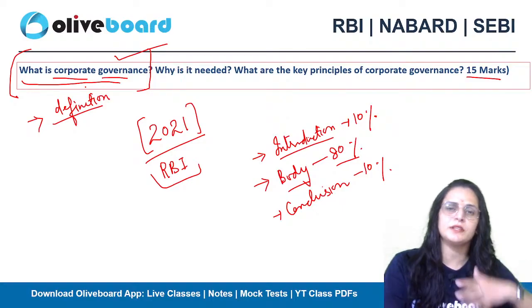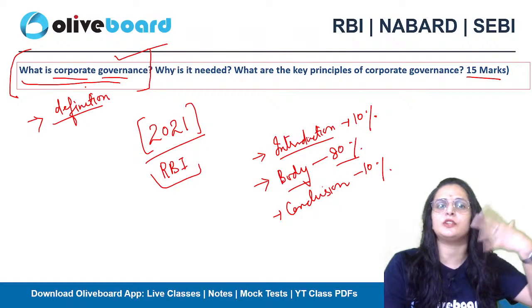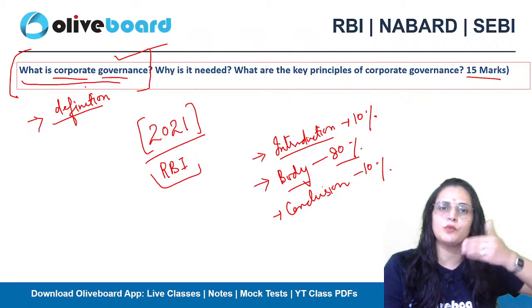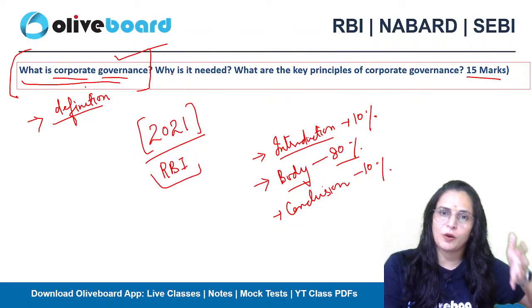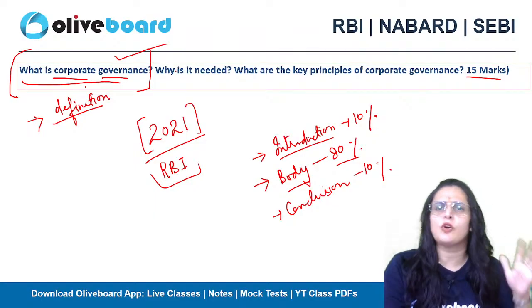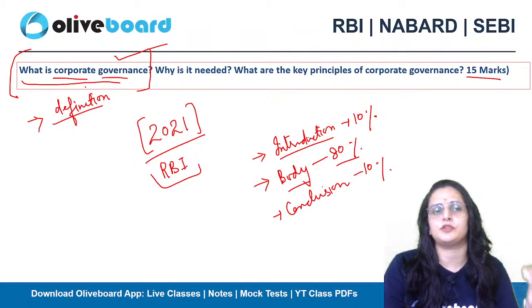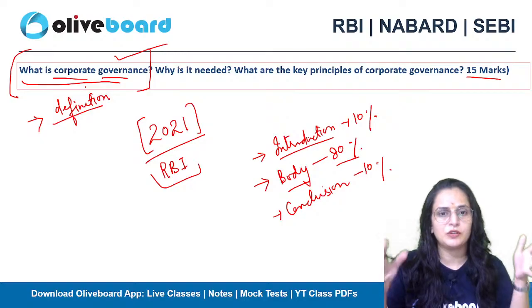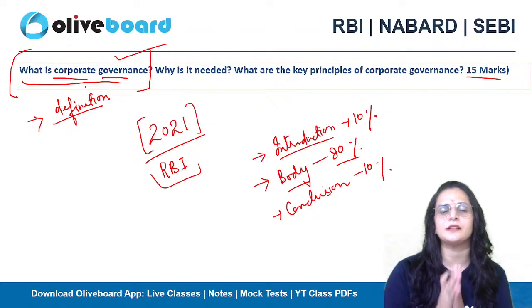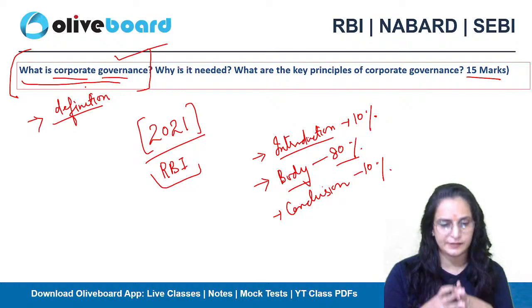If the system appears transparent to you, you will feel enthusiasm and like working there. If you observe that the system is following some bias, you will not work there with your complete efficiency or energy. That's how the system of corporate governance is needed in all organizations.